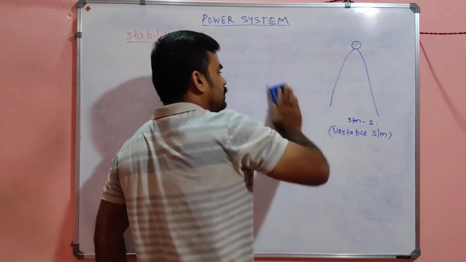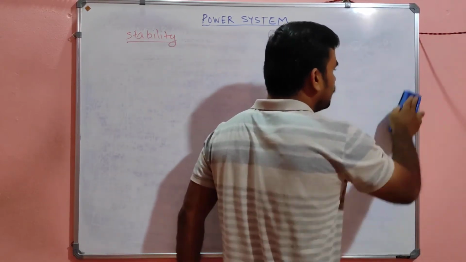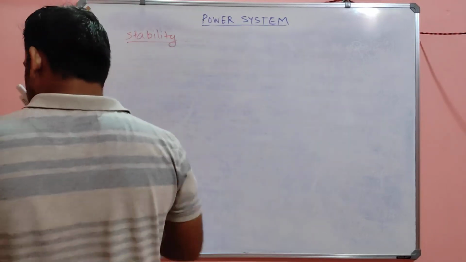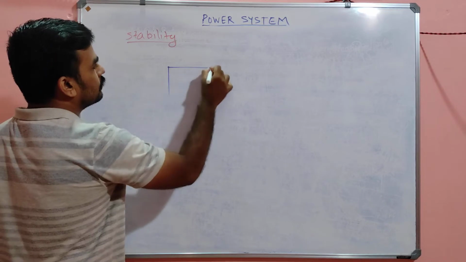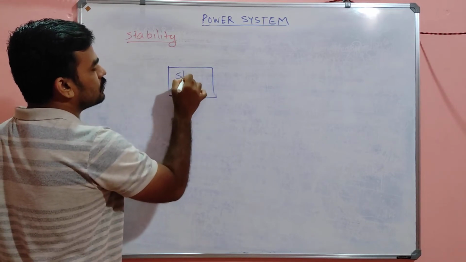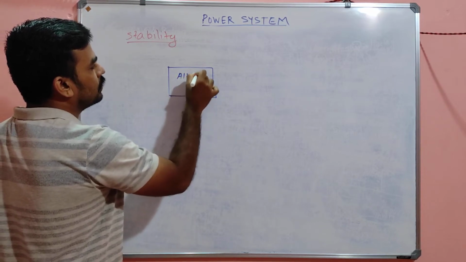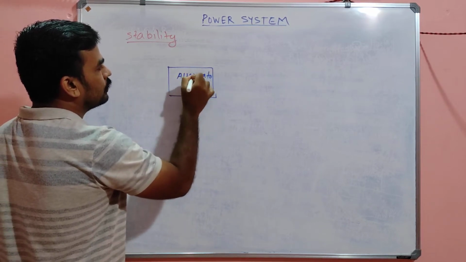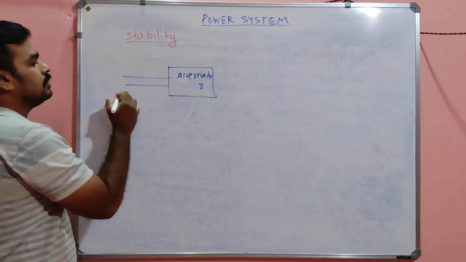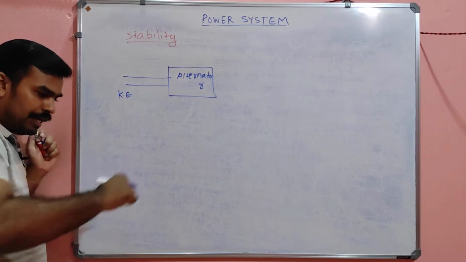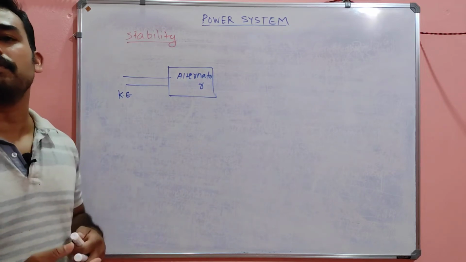In the case of a power system, from where we get electrical energy, the brain of the power system is nothing but the alternator. So this is my alternator, or synchronous generator, or simply alternator. And what is the input of the alternator, my dear? Input is nothing but kinetic energy, right? We have to rotate the shaft of the alternator, then only the electrical energy will be produced.